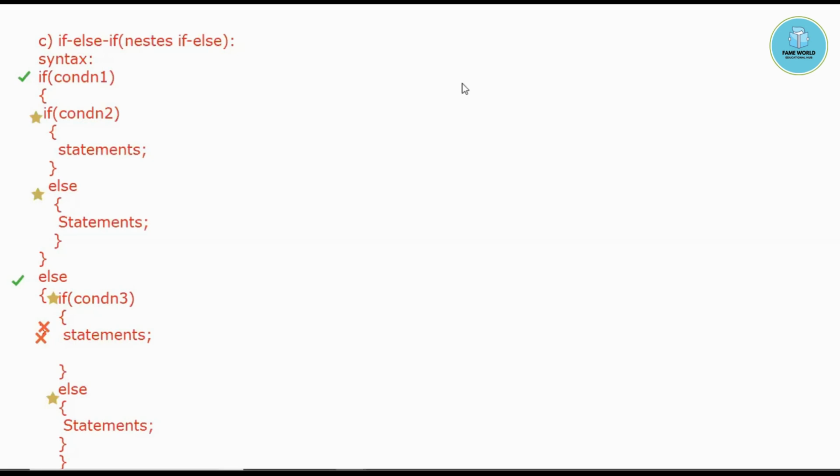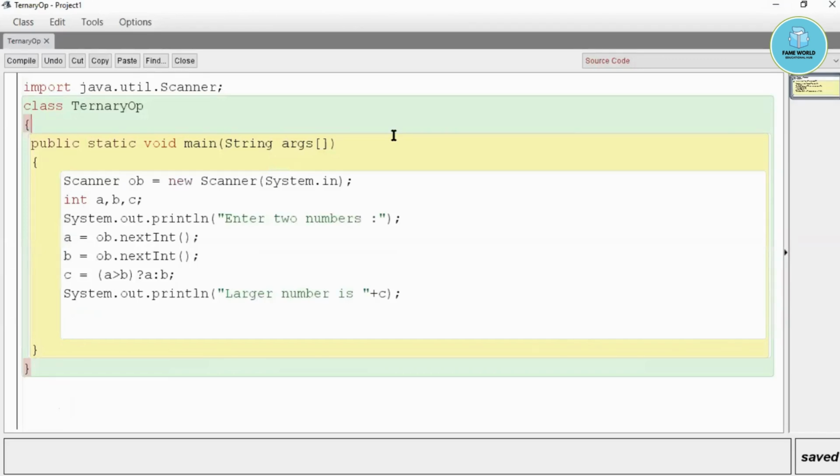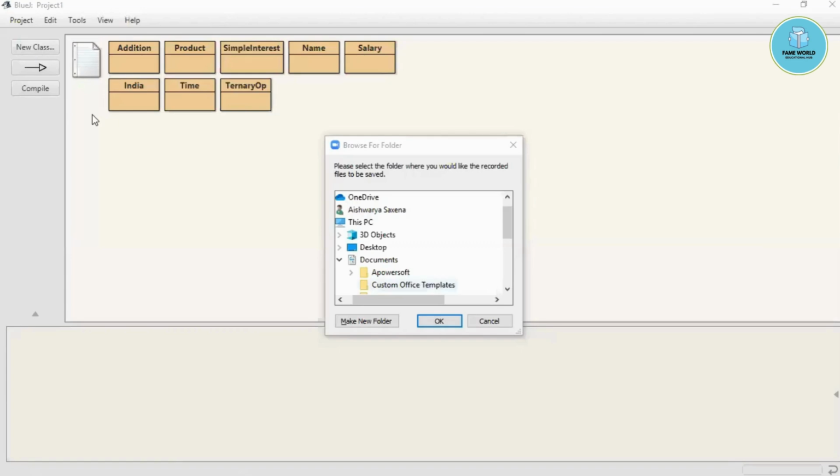Now I want to go for some programs related to them. First of all, I will discuss the ladder, the syntax for that also. But before that, I just want to go for the programs of these particular types of if else. So I'm coming back to my BlueJ. Okay, I am here now.